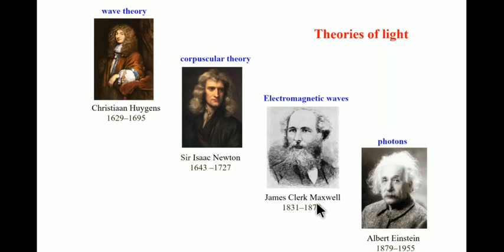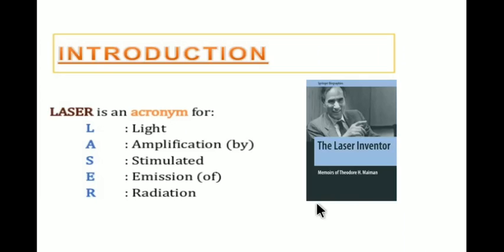Now the word laser is an acronym for light amplification by stimulated emission of radiation. It is basically an optoelectronic device, and the most interesting invention of the 20th century in the field of applied optics. The first ever known laser system was built by H. Maiman.